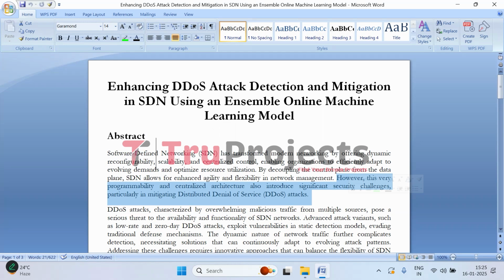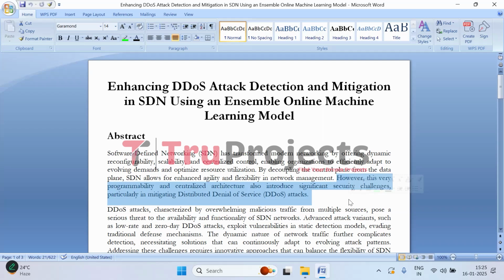However, while SDN brings incredible flexibility, speed, and scalability, it also comes with its own set of challenges, especially when it comes to security. One of the biggest concerns is distributed denial of service attacks. Since SDN has centralized control, it becomes an attractive target for attackers. If they manage to disrupt the controller, they can affect the entire network.